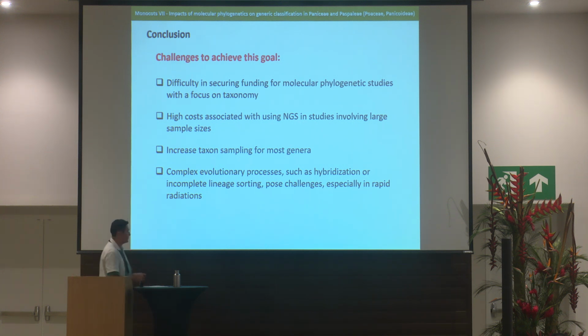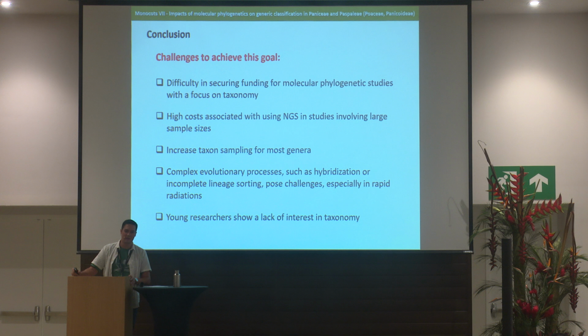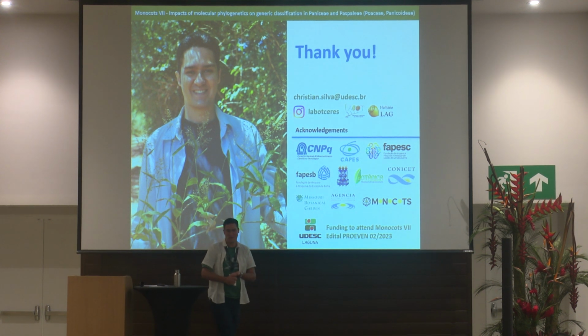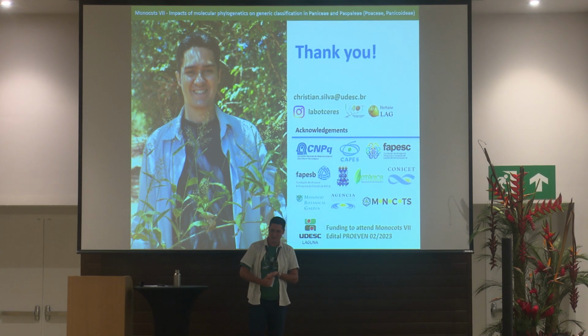It's not always easy. And also, I forgot to mention that we have a problem with the young people. Young researchers don't want to do taxonomy anymore. So it's each time harder to find new people to study taxonomy. So we all here love taxonomy, of course. So that's it. Thank you all. I would like to say that I'm very happy to be here and that this moment here means a lot to me. So thank you.